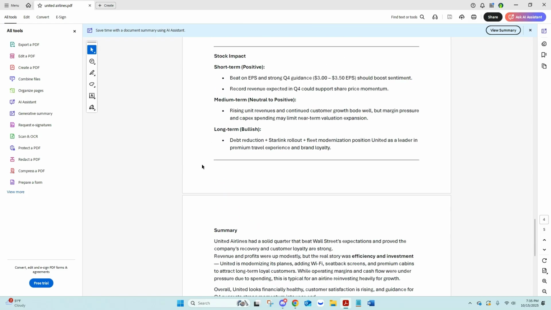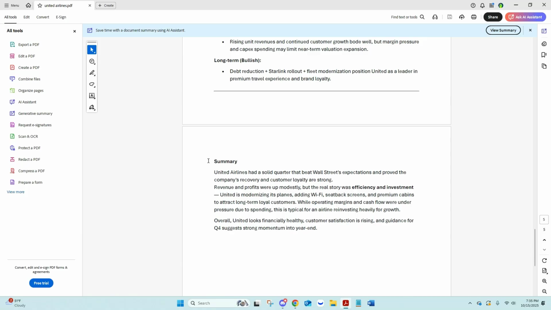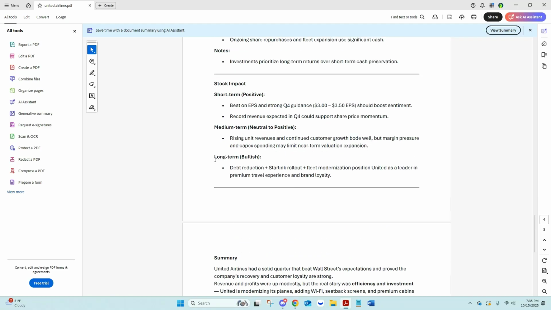And when I go through the earnings, what I do is I do not look at the stock. I don't like to look at the actual movement of the stock. I try to do my long-term or my stock impact. I will do this based on the report and how I see it. So like long-term bullish here on UAL based off the report and numbers. So market reaction will be different as well, but I'm just telling you what I see in the future based on the report.